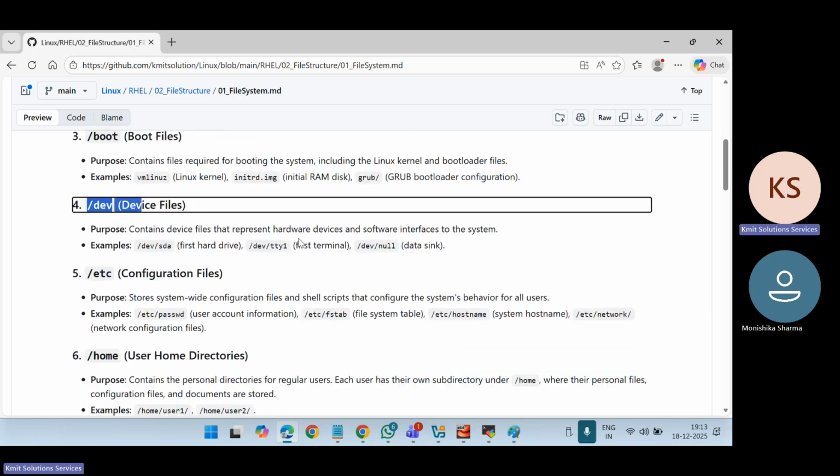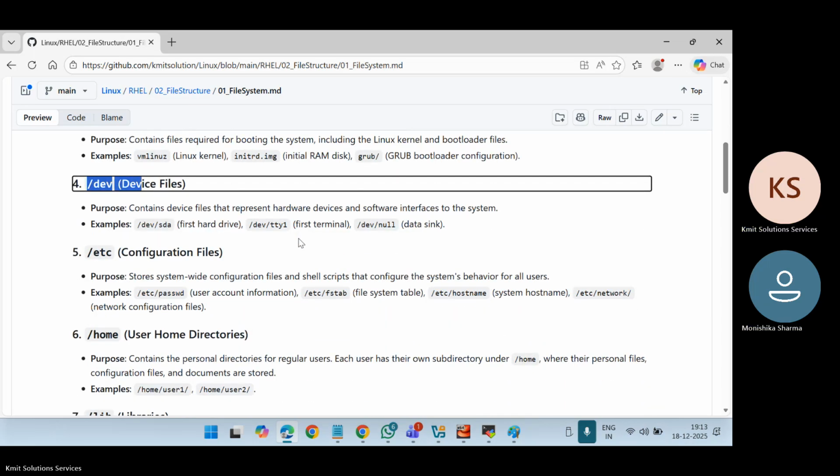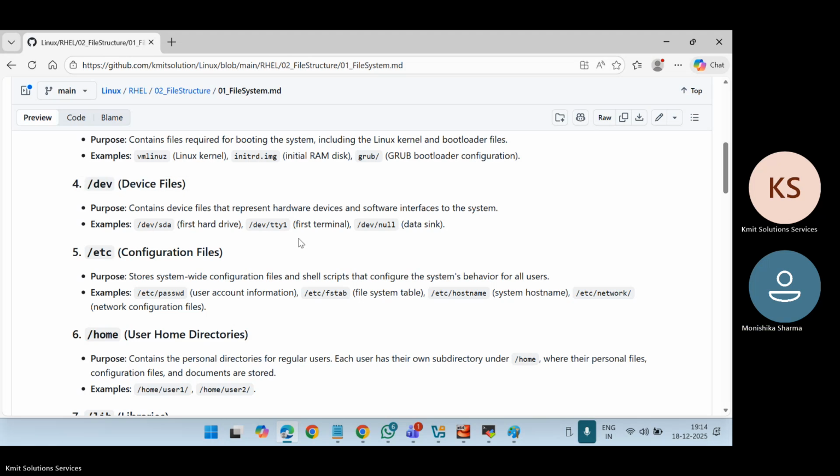Now, next is the etc directory. Do you have any questions? None. Okay. etc is for configuration files. Whenever you have a configuration file which is system wide, or shell scripts to configure the system's behavior for all the users, we use etc.